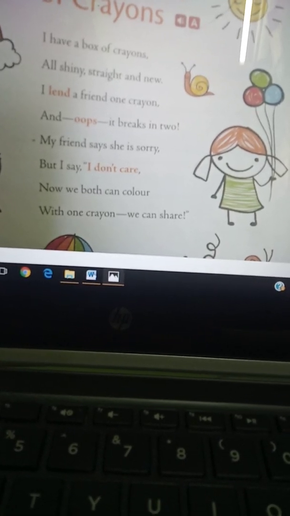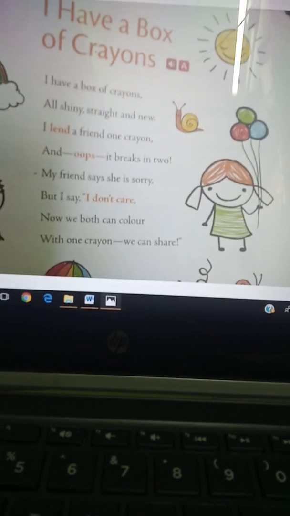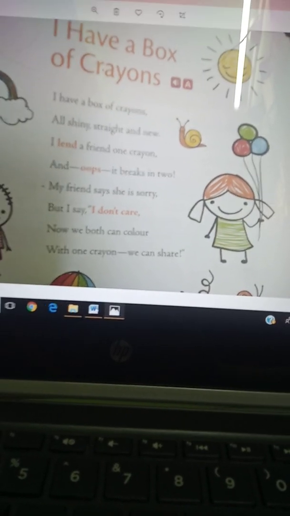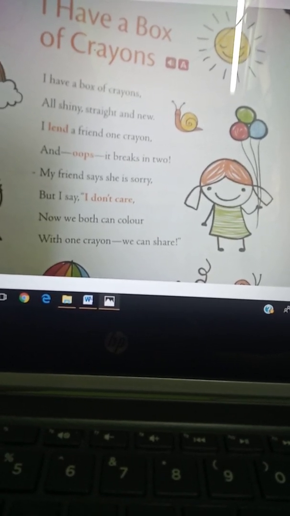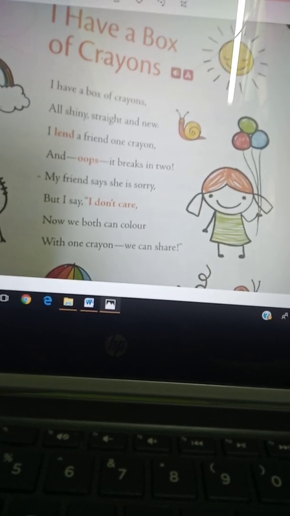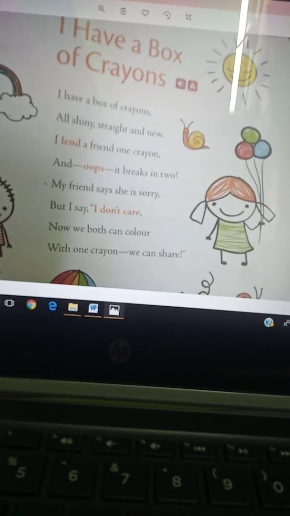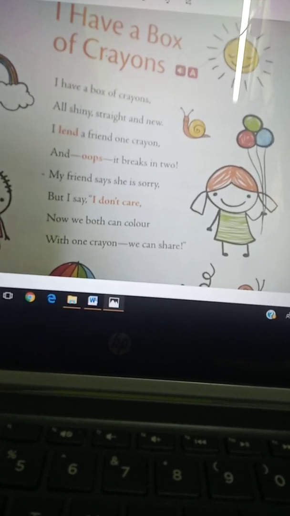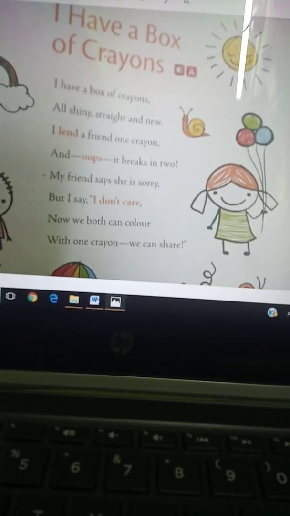So children, always remember that to be a good friend, we have to share our things. To be a good friend, we have to learn the value of forgiveness. It is good to forgive. And to be a good friend, if you have made any type of mistake, you have to apologize for that. I hope you have understood, children.